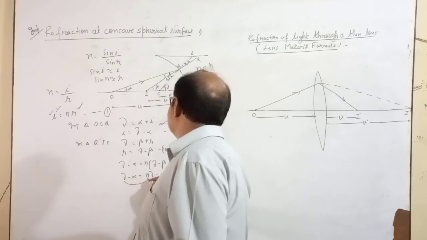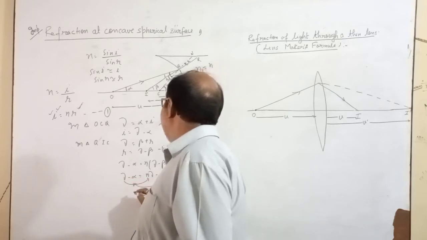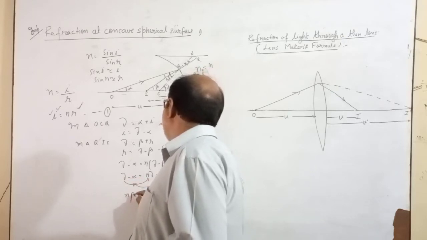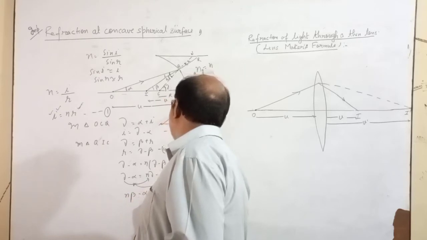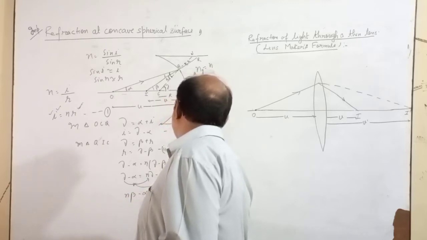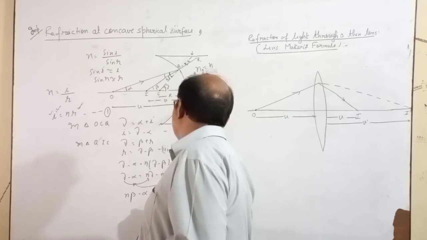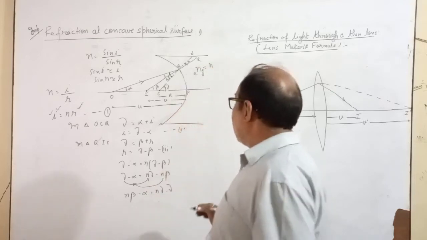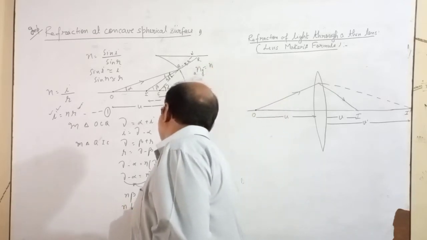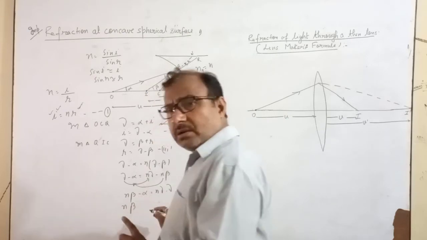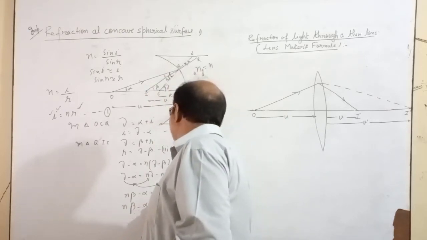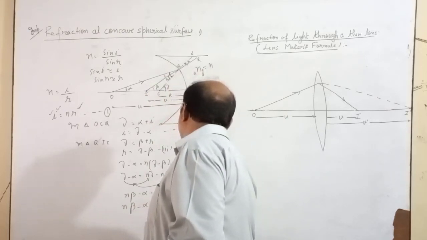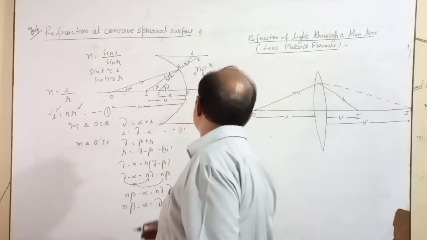You take gamma this side and n beta this side. n beta minus alpha equals n gamma minus gamma. Gamma you can take common. n beta minus alpha equals gamma (n minus 1).